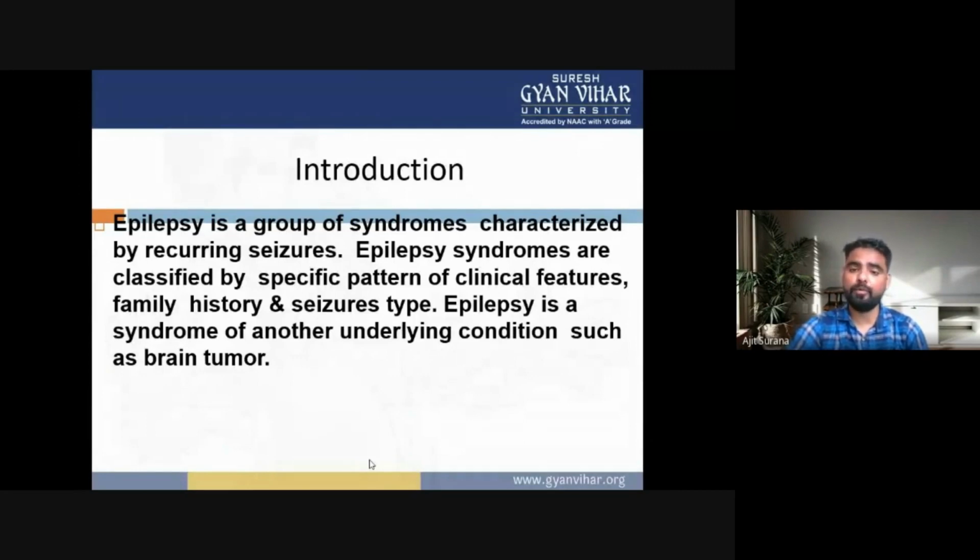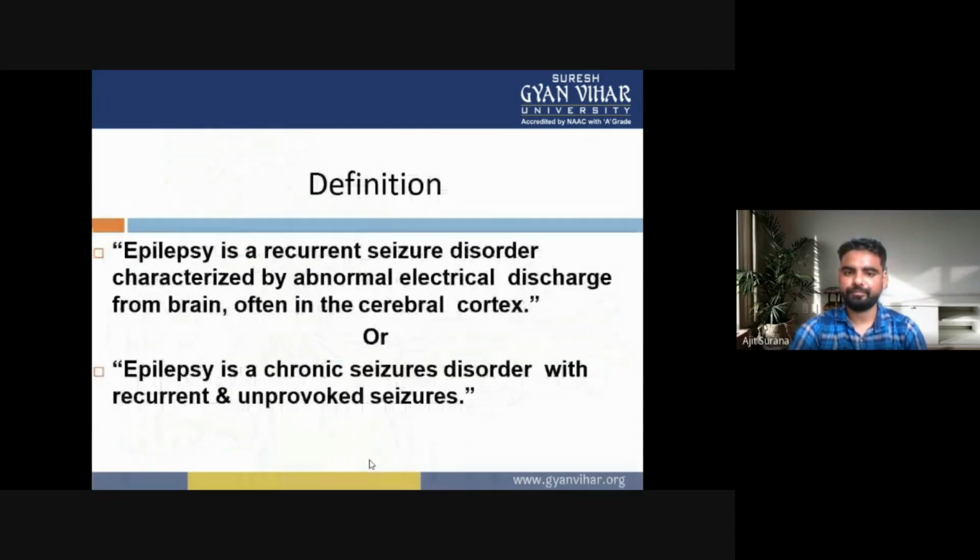These are a group of syndromes characterized by recurring seizures. Epilepsy syndromes are classified by specific patterns of clinical features, family history, and seizure type. Epilepsy can be a syndrome of another underlying condition such as a brain tumor. Now, the definition of epilepsy. Epilepsy is a recurrent seizure disorder.